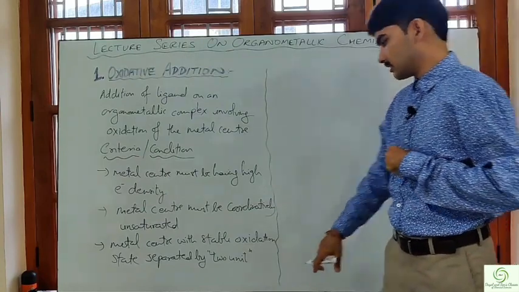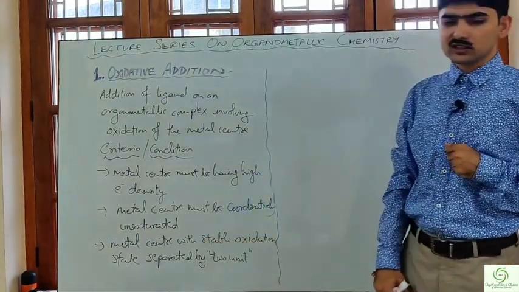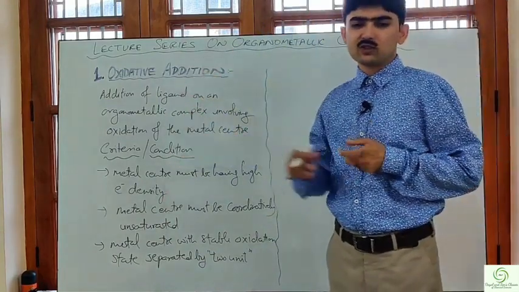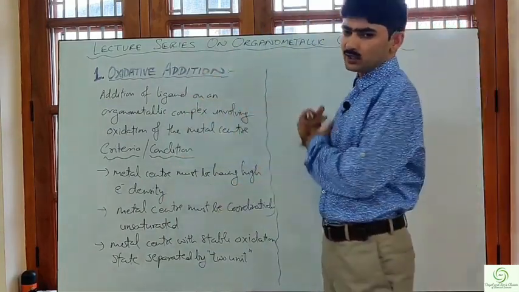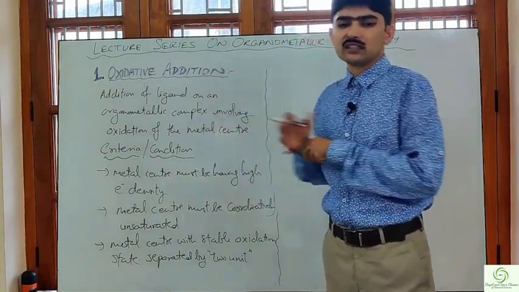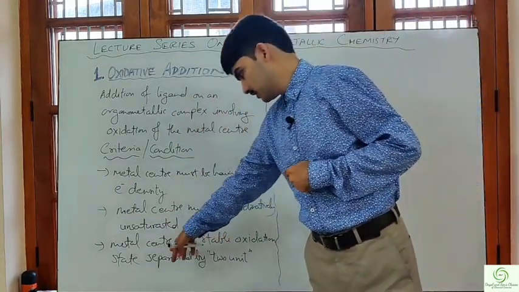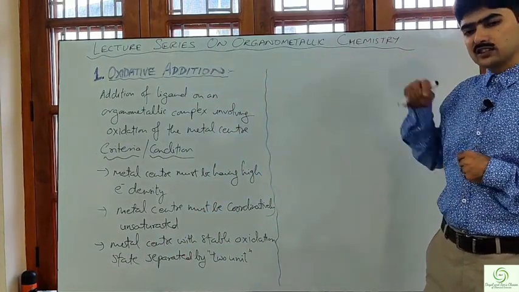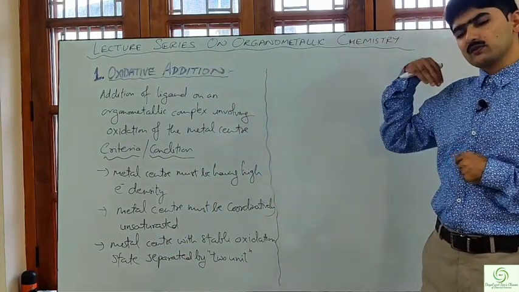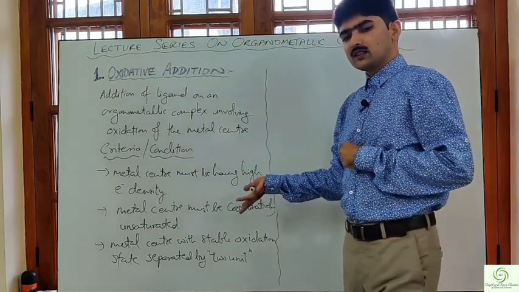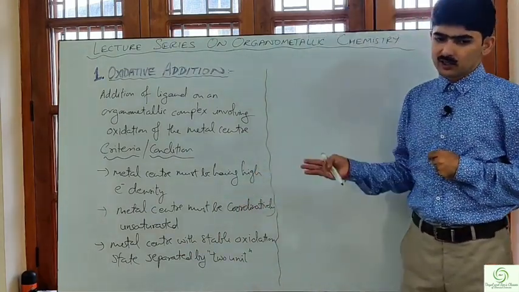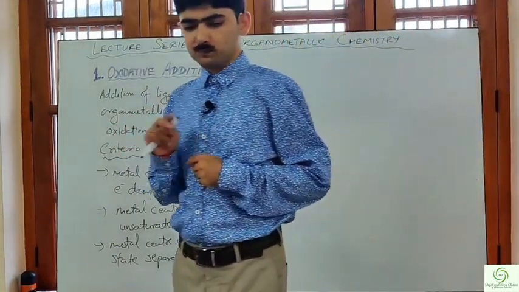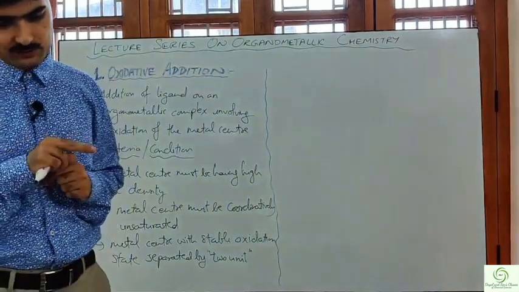This means that if in the starting complex the oxidation state was, let's say, +1, then in the final product it became +3 after oxidative addition. That high oxidation state must be stable, and the separation between the stable oxidation states must be +2 at least.